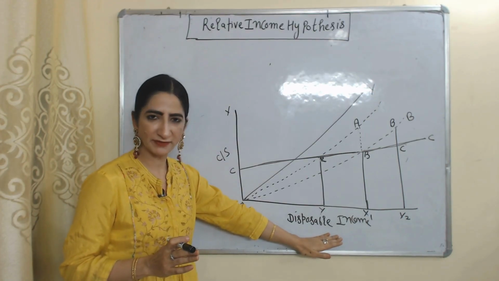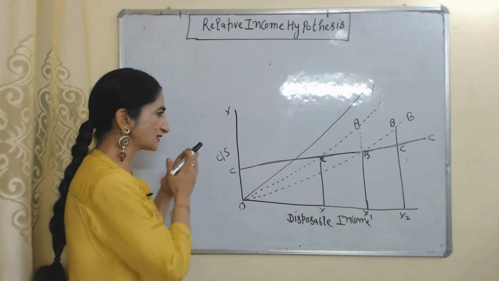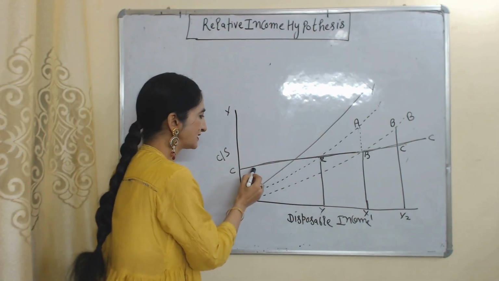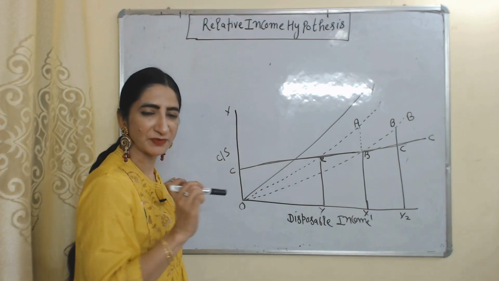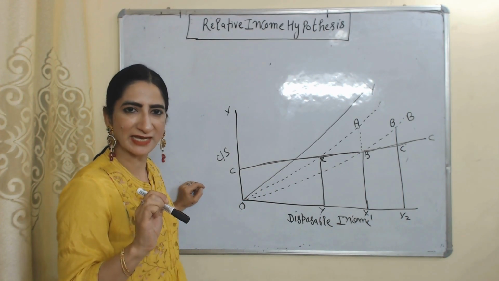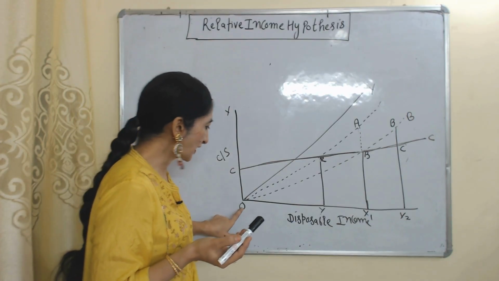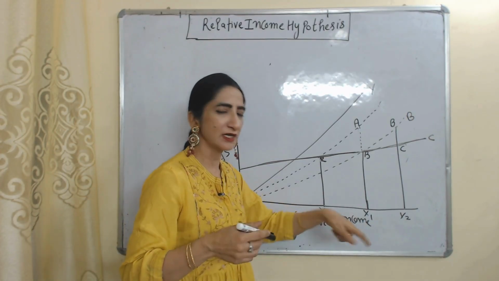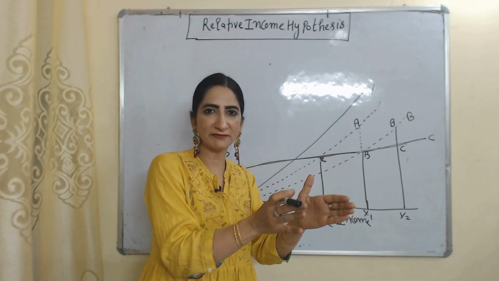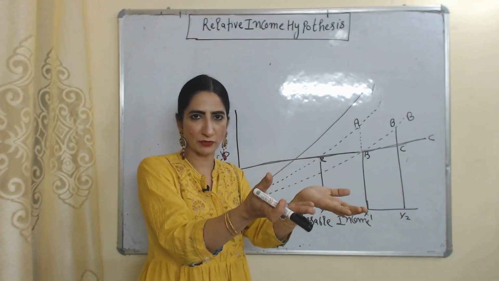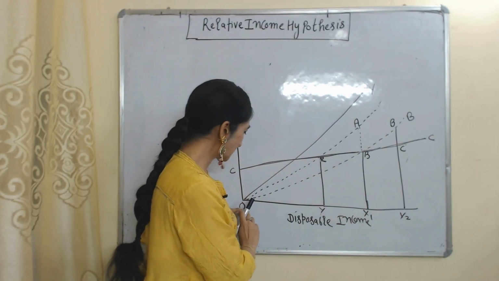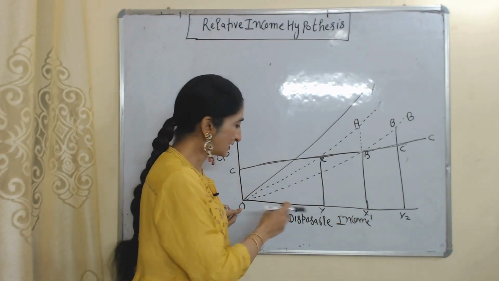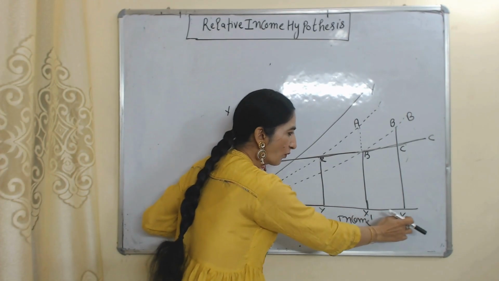On the x-axis we have disposable income, on the y-axis we have consumption and saving. OY, this one is the income line. CC, this one is the consumption function. We have two individuals in society, A and B. Income of A is OY, income of B is OY1. Now suppose the income of both individuals has increased in the same proportion. Income of A has increased from OY to OY1. Income of B has increased from OY1 to OY2.